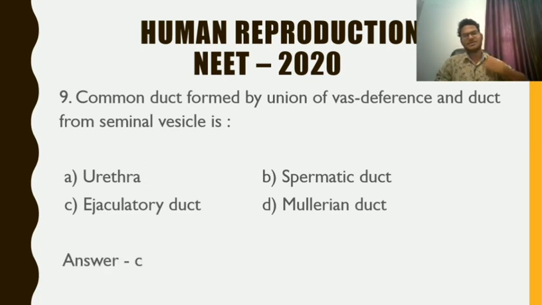Remember, Mullerian ducts are the ducts found in case of female during embryonic development, and the Mullerian duct develops into the fallopian tube, then the uterus and the wall of the uterine cavity along with the superior aspects of vagina and the vulva.